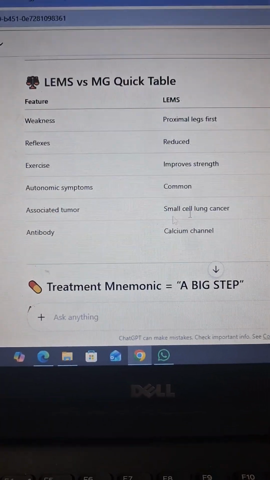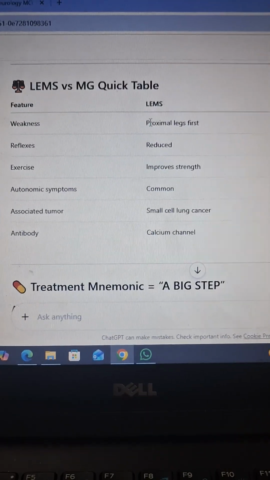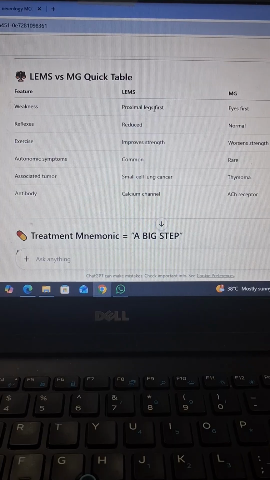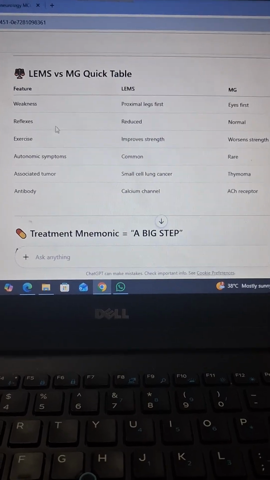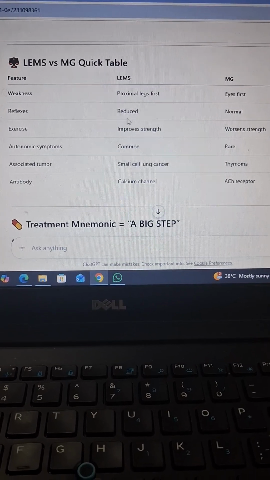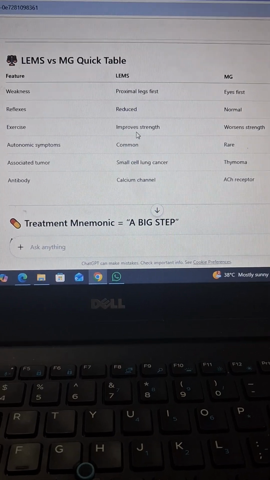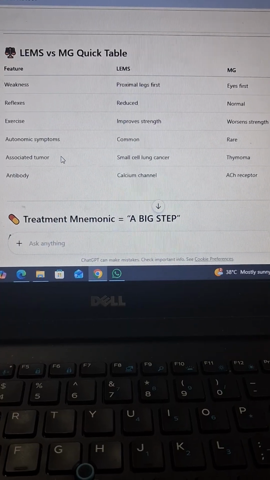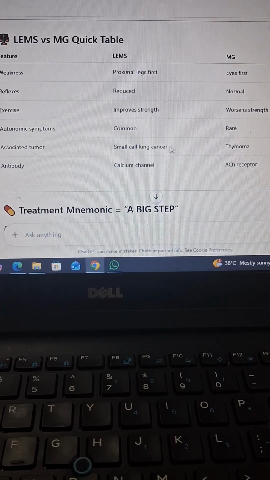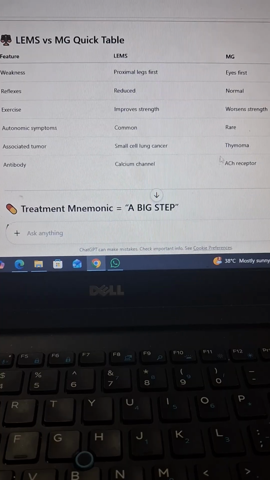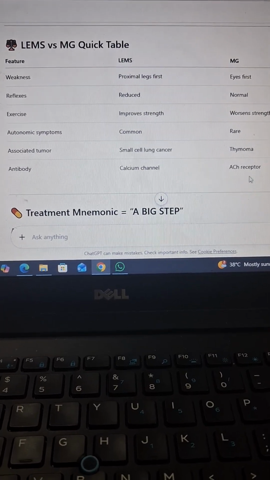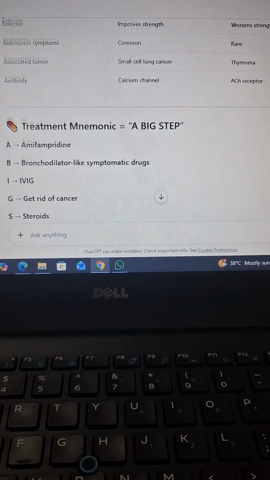Let us see the difference between LEMS and MG. The weakness is in the proximal legs first in LEMS, and myasthenia has eyes first. Reflexes in LEMS will be reduced. Exercise improves strength, autonomic symptoms are common, and when it is associated with a tumor, in LEMS it is small cell lung cancer, and in MG it is thymoma. All right, antibodies: autoantibodies against calcium channels here, and against the acetylcholine receptor there. Okay, that's it.